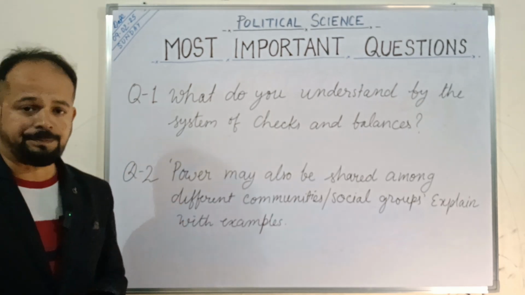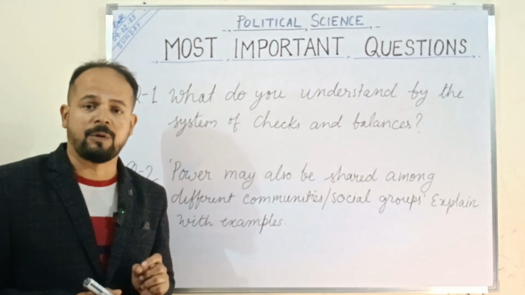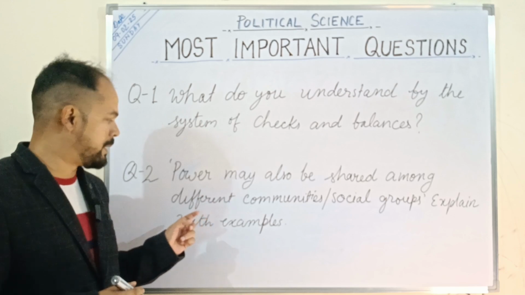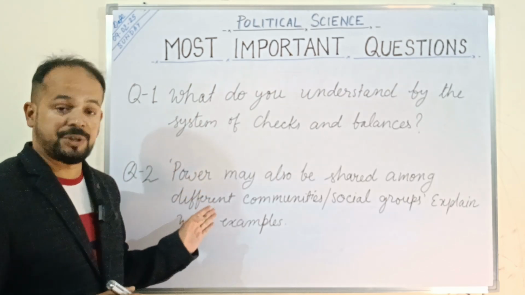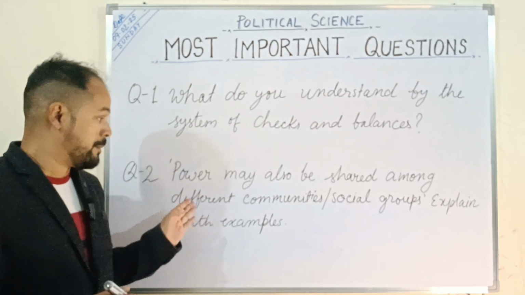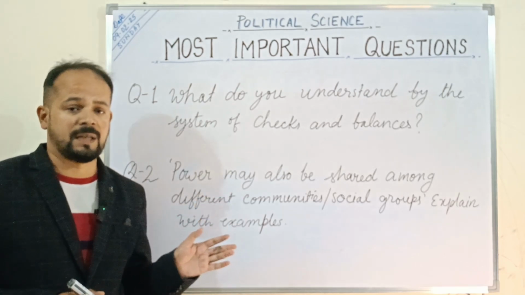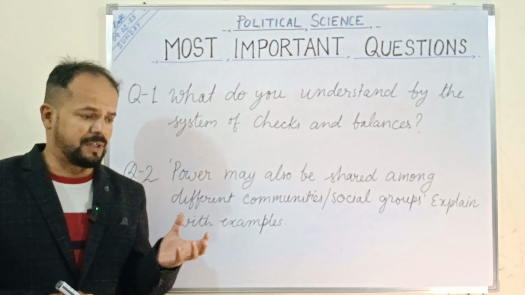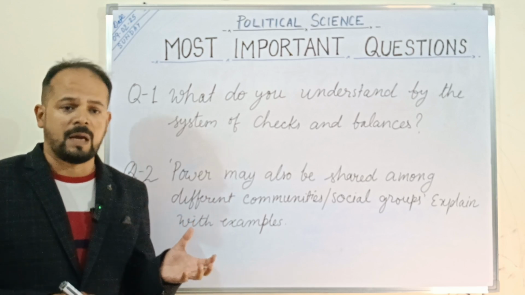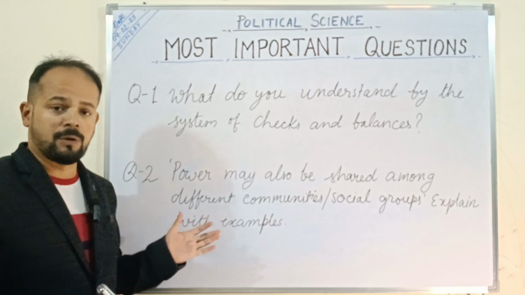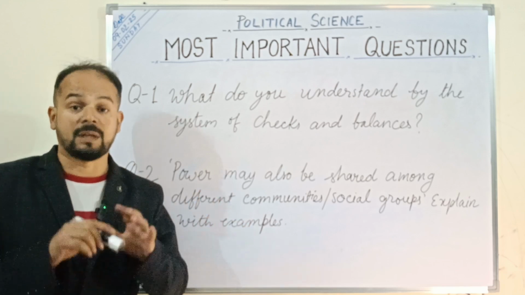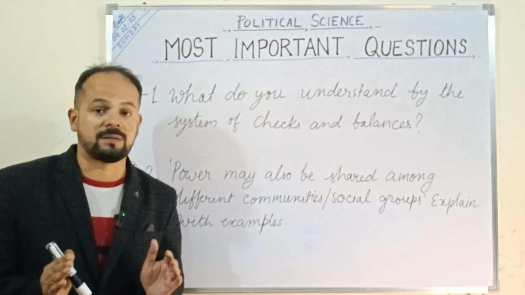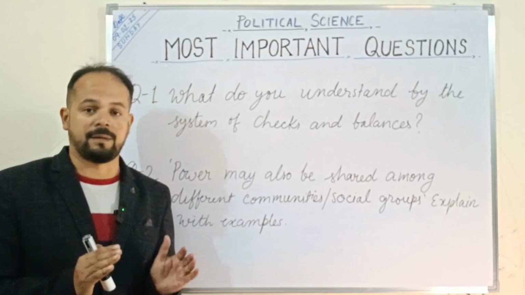The second question is: power may also be shared among different communities and social groups. Explain with examples. A very good example is the community government in Belgium, which shows how power is shared among different social groups. Plus, in various countries there are legal and constitutional arrangements for supporting weaker sections, women, and minorities. In our country, last year we studied the system of reserved constituencies, so that every weaker section gets its due representation and doesn't feel alienated.